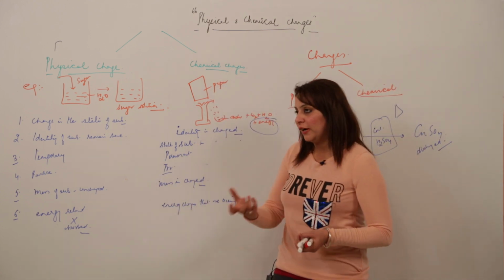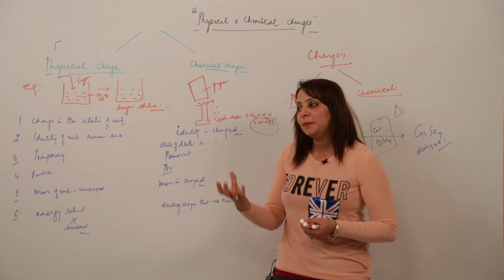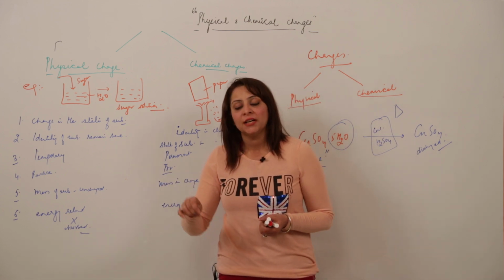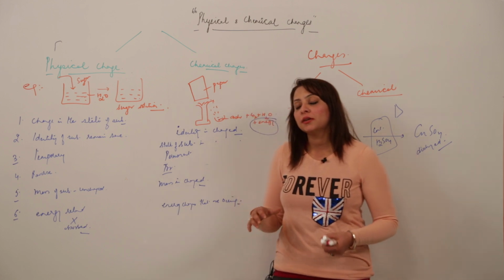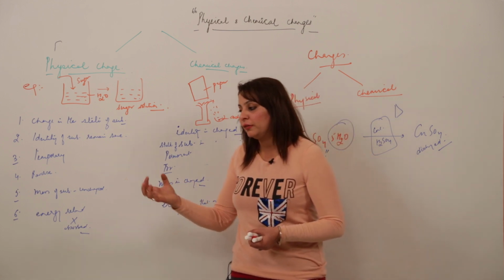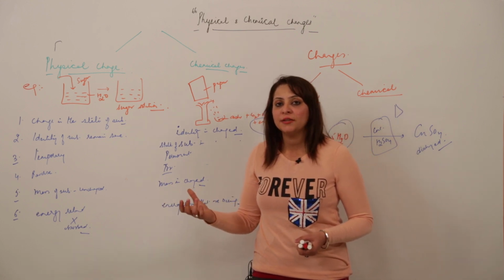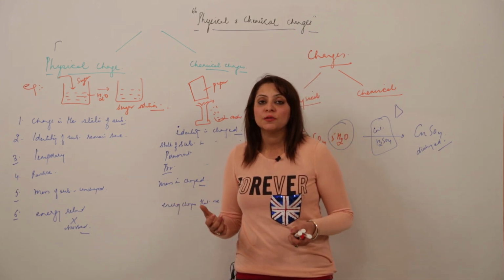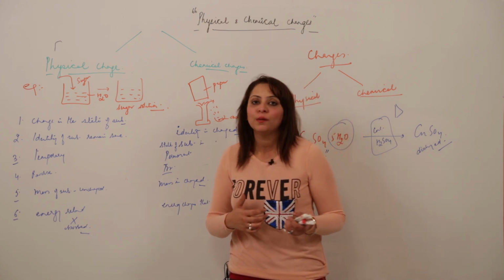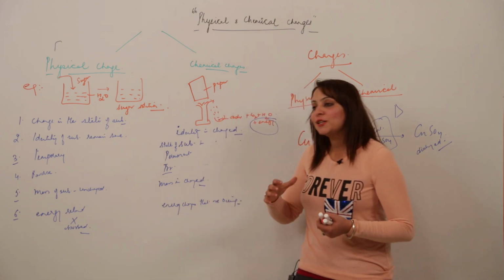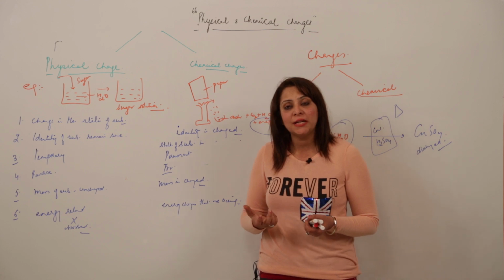One more example I'll take. Suppose you are taking milk, and you are adding a spoon of curd to it, just stirring it and keeping it aside. What happens when you look at the flask in which you have done that? You'll see that it turns out to be curd. So that is also a chemical change, because you cannot convert curd back into milk. Can you do that? No, we can't. So it is also a chemical change. It can't be reversed, and even the properties of the substance have been changed now.